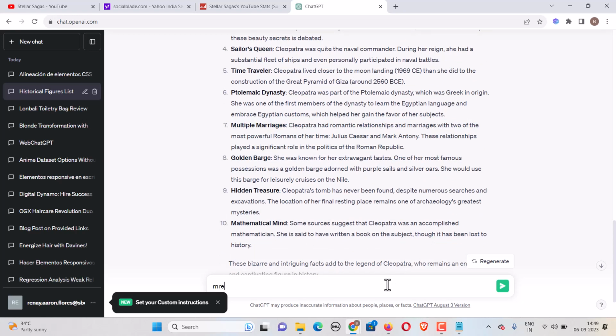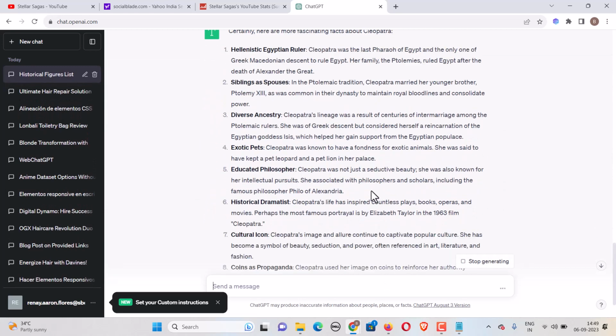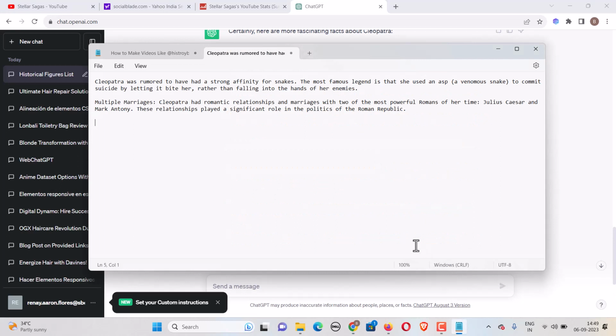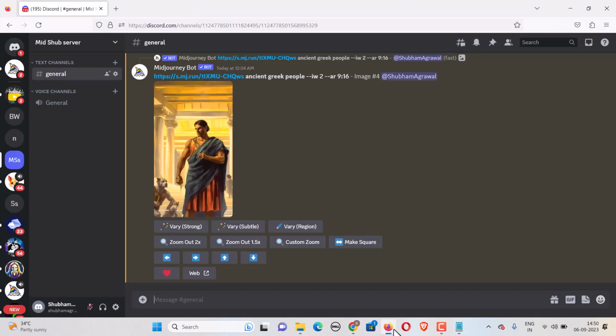You can write more facts and ChatGPT will generate more facts for you. Okay, this is very simple. She had exotic pets, which is also good. Okay, now once you have the facts, we'll head over to Midjourney.